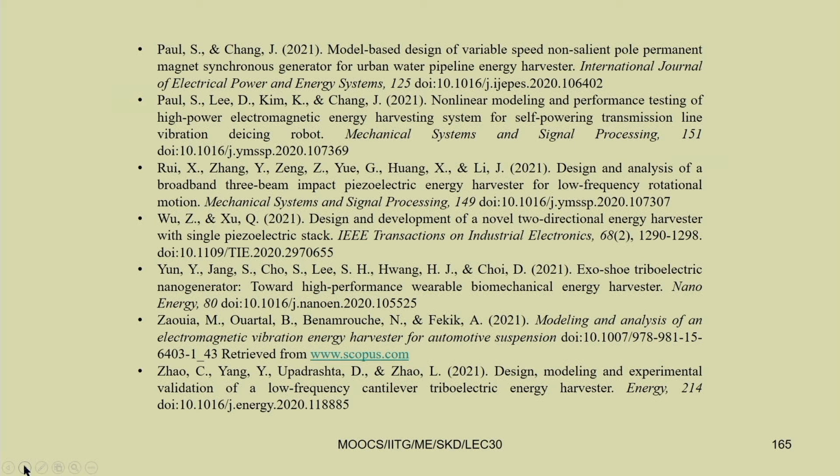Some of the more recent papers are: model based design and variable speed non-salient pole permanent magnet synchronous generator for urban water pipeline energy harvesting, then nonlinear modeling and performance testing of a high power electromagnetic energy harvesting system for a self powering transmission line vibration deicing robot.